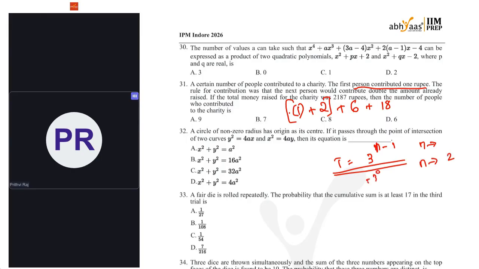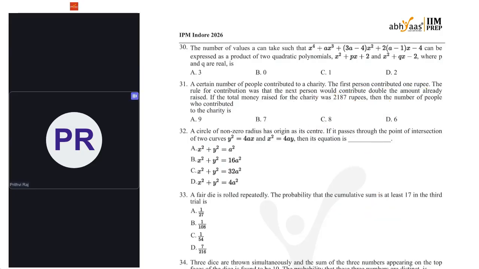If n is 2 persons, it's 3 power 1, that is, the total amount accumulated after the second person is 3. Yeah, that's right. My substitution is going in that way. So 2187, can I link that with this one? Yeah, 3 power 7. Then n minus 1 is equal to 7, so n is 8. So very direct. Number of people.